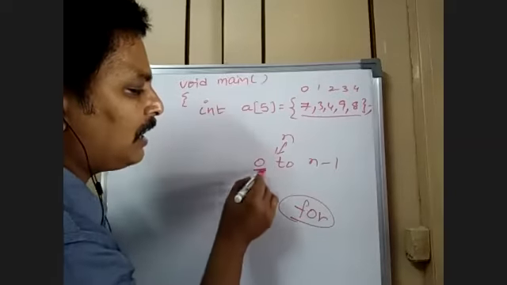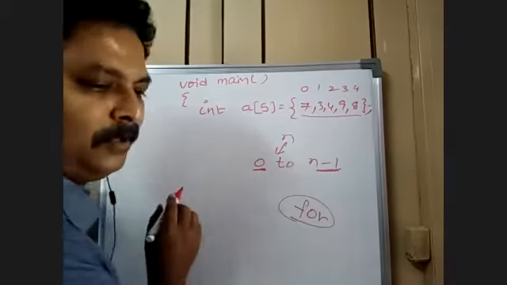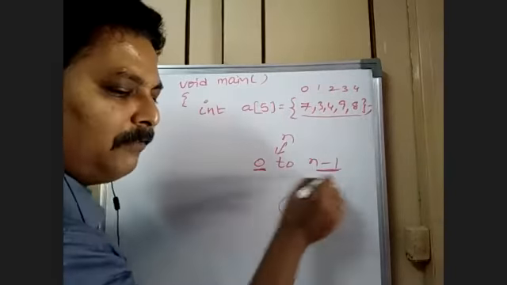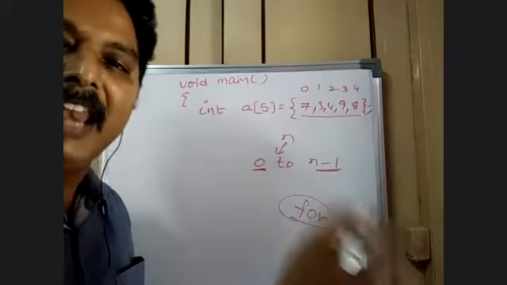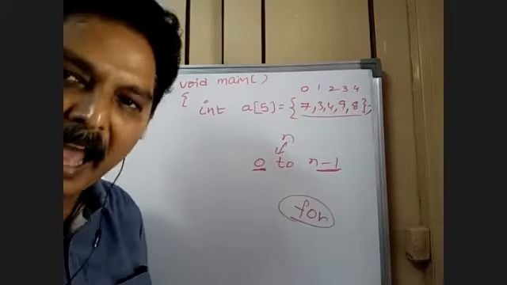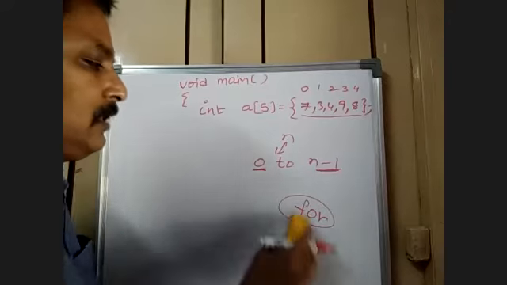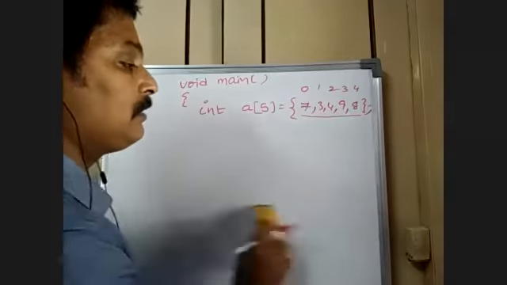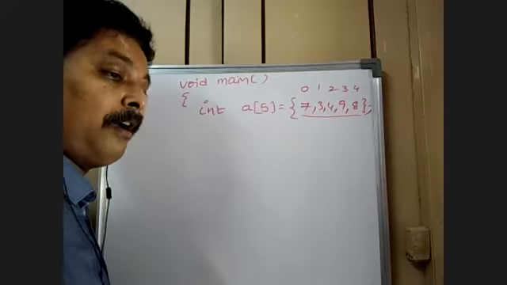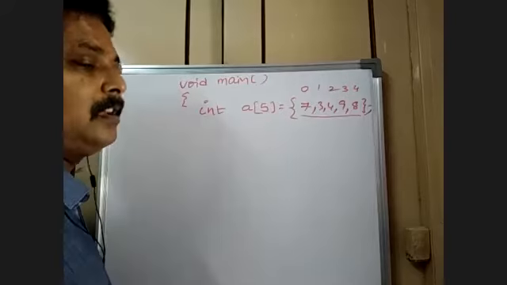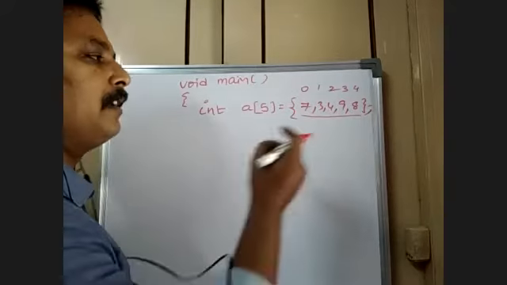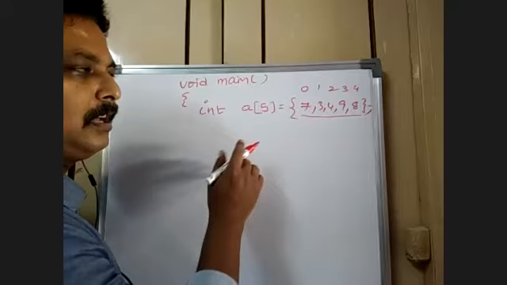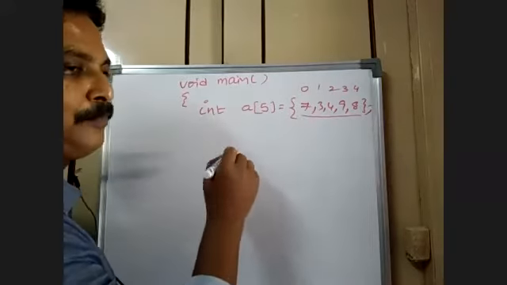So you know the starting value and you know the ending value. Whenever you know the starting and ending values, obviously you're supposed to use an array only. That's the reason why even some students get confused about why we go for loops for arrays. The only reason is, as elements are fixed in size, you are going to use the array concept or the for loop concept for arrays.